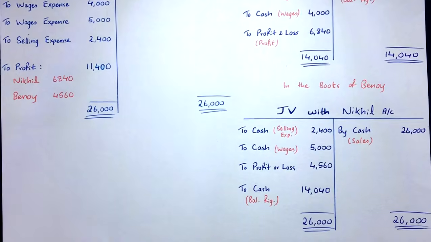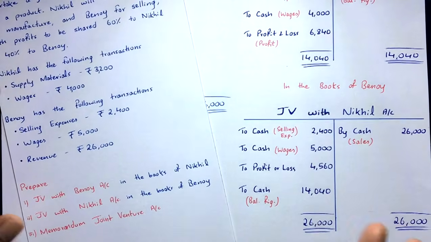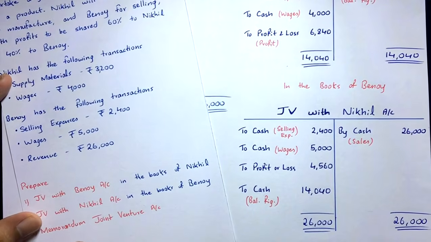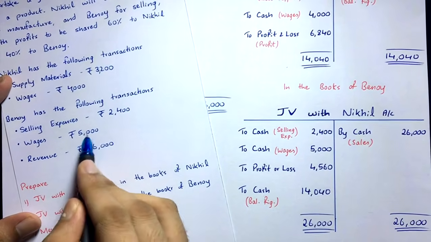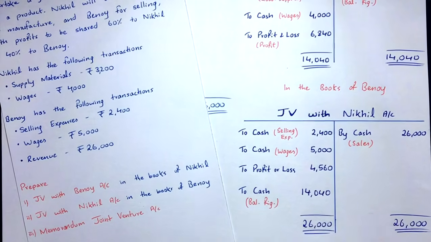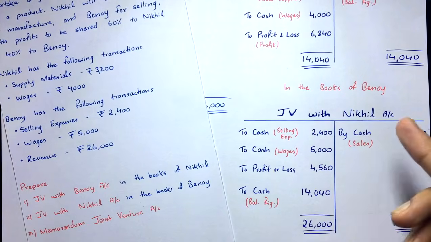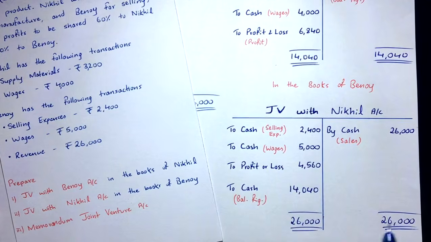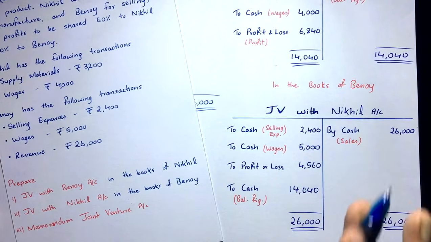Now what are the transactions of Binoy? See here, Binoy has got three transactions. He has paid selling expenses of rupees 2,400, and he has paid wages of rupees 5,000, and he has made sales of rupees 26,000, right? Three transactions. We take all the expenses over here and all the income over here in this joint venture account, and we know all of Binoy's transactions will come over here.